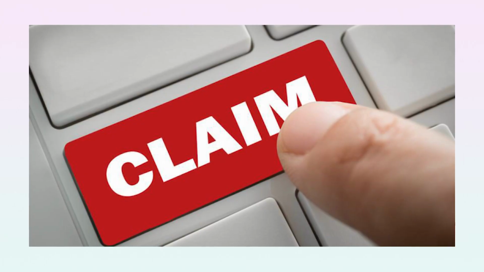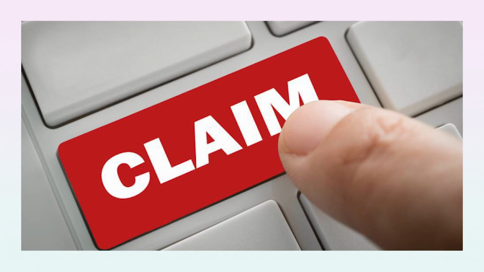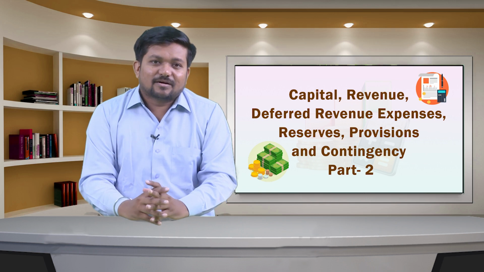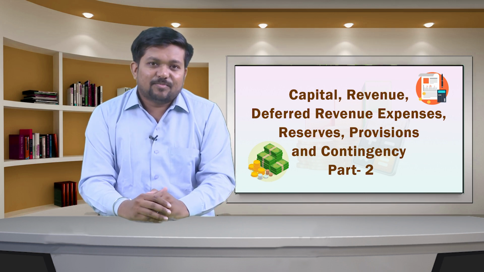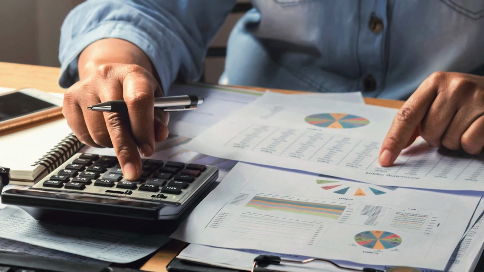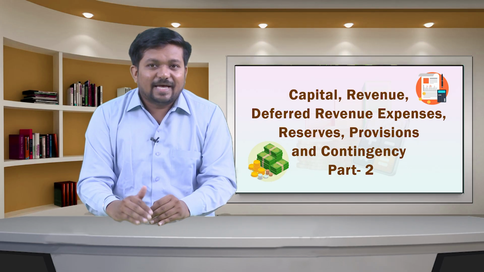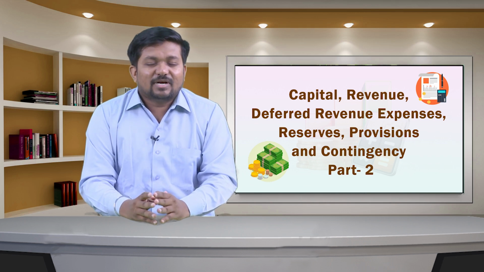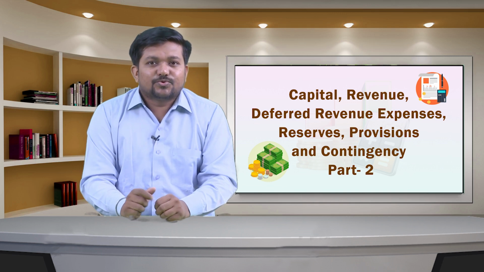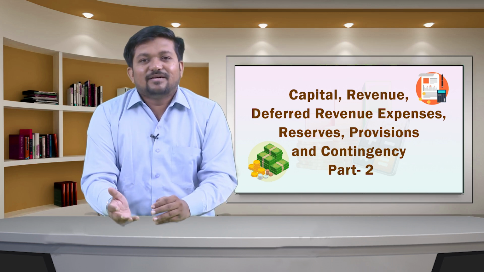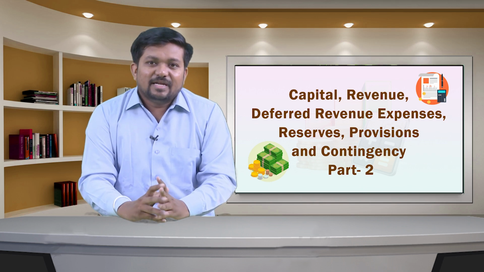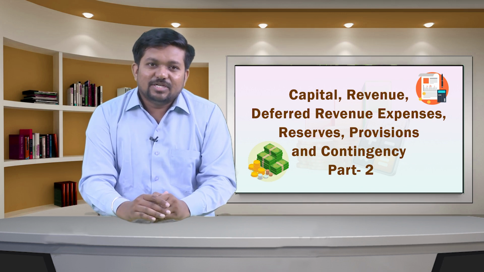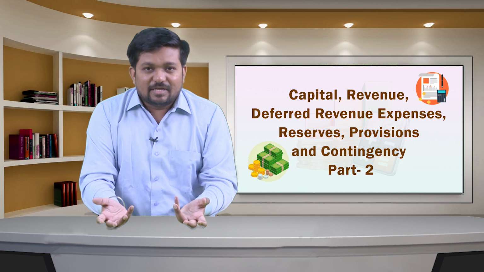For example, a claim that an enterprise is pursuing through a legal process where the outcome is uncertain is a contingent asset. As per the concept of prudence as well as the present accounting standards, an enterprise should not recognize a contingent asset. These assets are uncertain and may arise from a claim which an enterprise pursues through legal proceedings. There is uncertainty in the realization of the claim. It is possible that recognition of a contingent asset may result in the recognition of income that may never be realized.